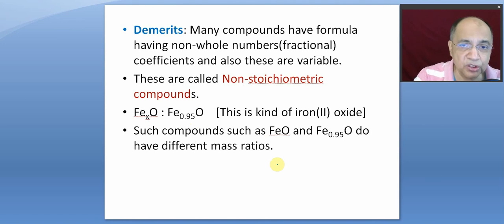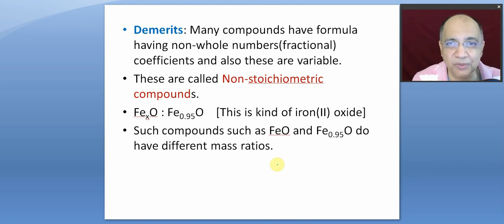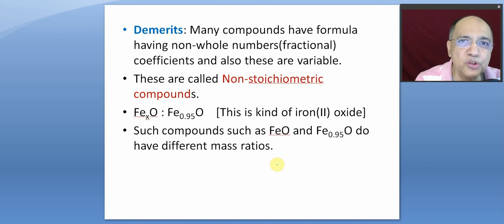Such compounds were not known at those times, and the stoichiometry is not fixed. If the ratio between the atoms in a molecule is not fixed, it varies, it's called a non-stoichiometric compound. So at those times, the non-stoichiometry relationship was not established. That is a demerit. Even now, we can take this as a demerit.